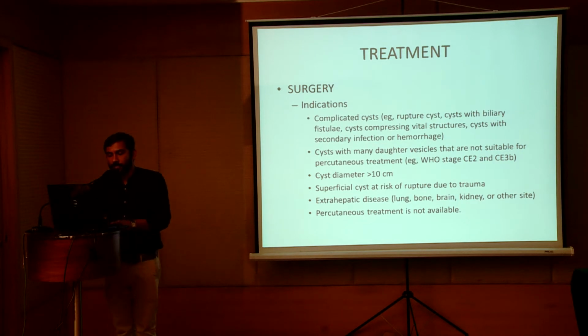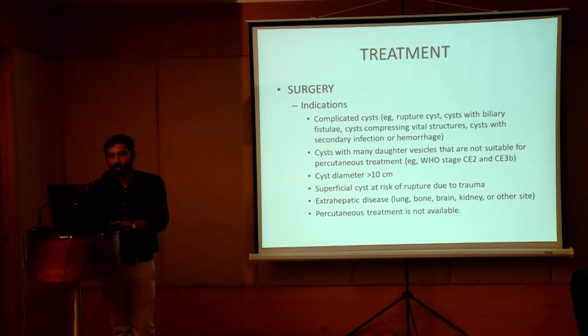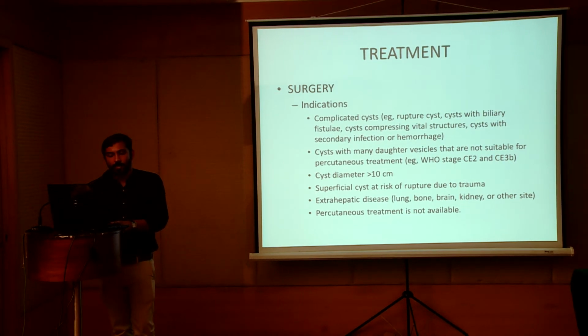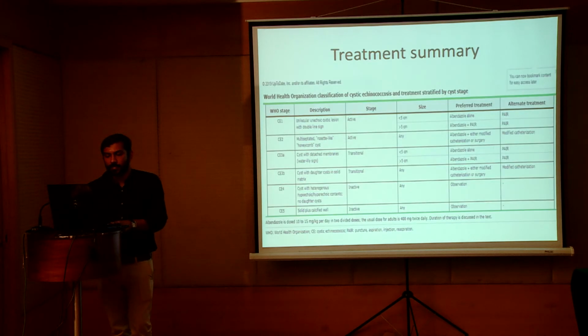The treatment is predominantly surgery. Surgery is used for complicated cysts, as in case of ruptured cysts, cysts with biliary fistula, or cysts with compression of vital structures. In case of WHO stage 2 and stage 3B, the treatment of choice is surgery, whereas in case of CE1 and CE3A, the treatment of choice is PAIR. Whenever the cyst diameter is more than 10 centimeters, surgery is the treatment of choice, and for extrahepatic cysts such as lung cysts, bone cysts, brain or kidney cysts, the treatment of choice is surgery itself.